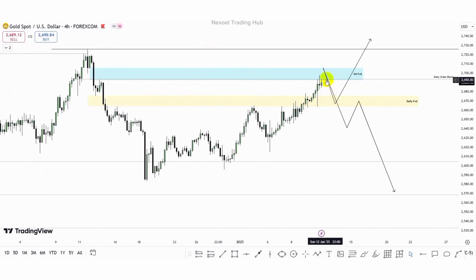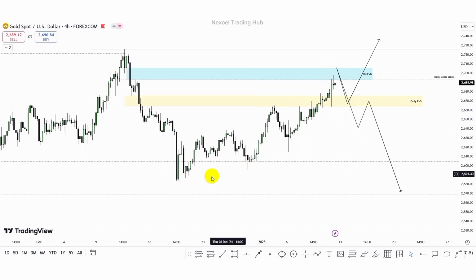So you could possibly take your profit at this inversion fair value gap. But then if you're believing that gold is going to continue falling to the downside, then you can just hold your position to trade gold further to the downside. Since we have all this stack of liquidities resting here, we can see liquidity pools all around here. So since we're expecting DXY to be bullish, then we could see gold gets the bearish movement.